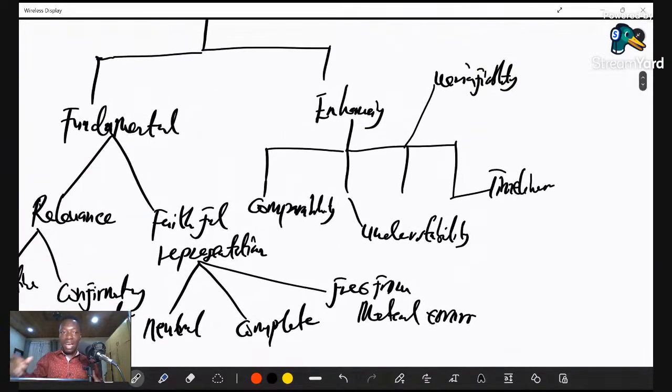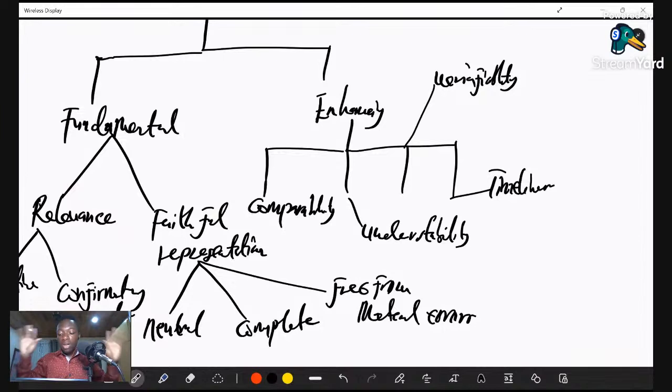And then when we talk about the enhancing characteristics, as I said, they are more of supportive characteristics. And then we have comparability. Comparability means that if A is saying this is the same thing, then B also should have the same thing to actually compare with. So in terms of comparison, we should have certain features that make it the same for us to make a comparison. This is what we call the comparability nature of the enhancing qualitative characteristics of financial information.